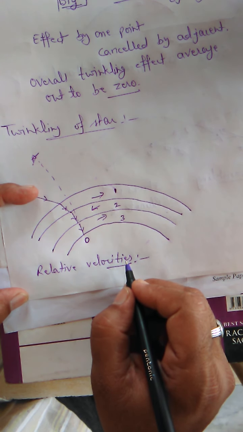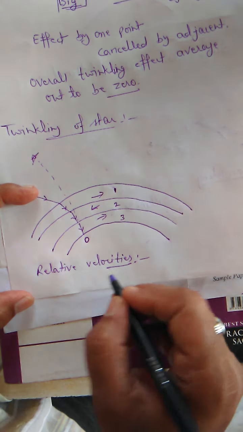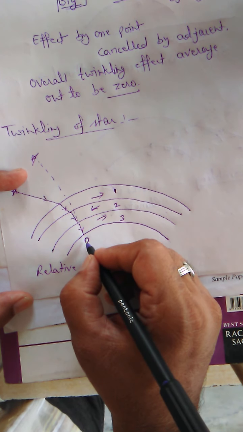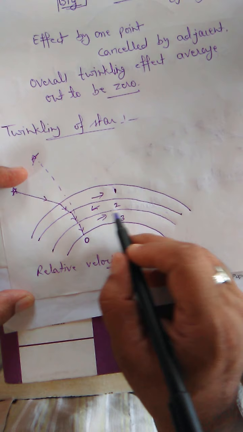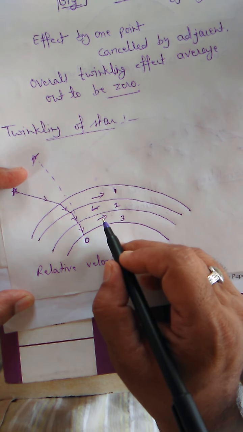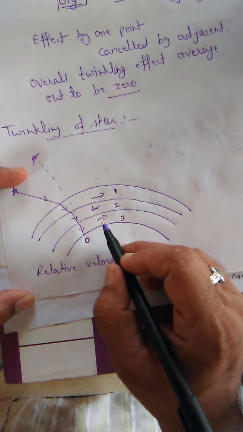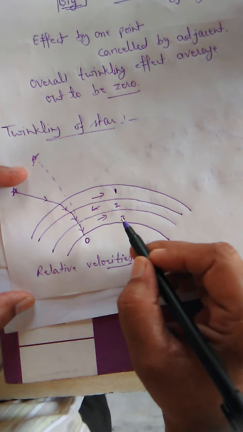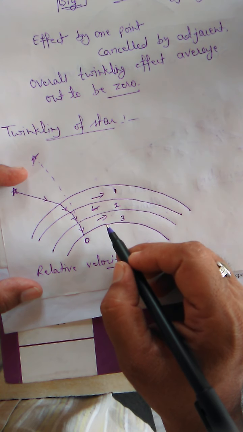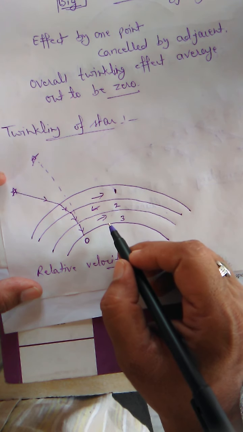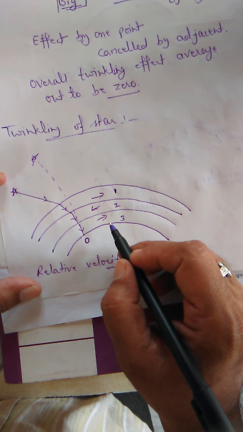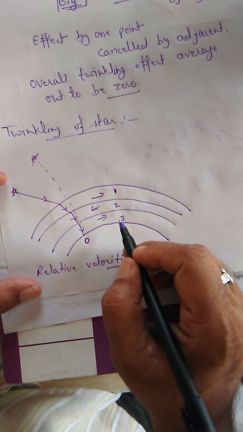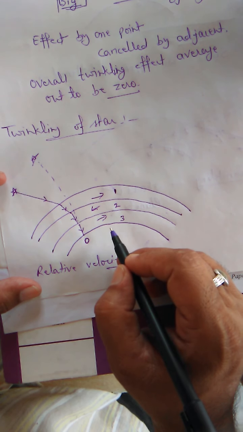If the extent of refraction is changing continuously, the light ray appears to be fluctuating for this observer, because if layers are moving with respect to each other, their densities are also changing, and if densities are changing, then the kind of refraction is also changing. So try to understand, when we observe the stars, we feel that they are twinkling. Actually they are not twinkling. The refractive index of different layers of atmosphere is changing, so the extent of refraction is changing.